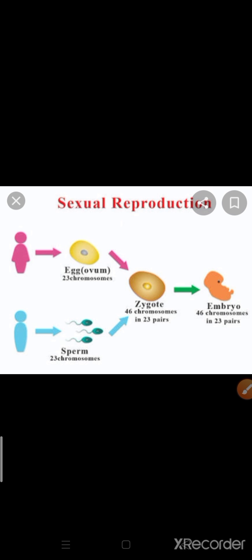So an animal having male sex cells called sperm in its body is called male, and an animal having female sex cells called ova or eggs in its body is called female. Okay, so we can understand it.